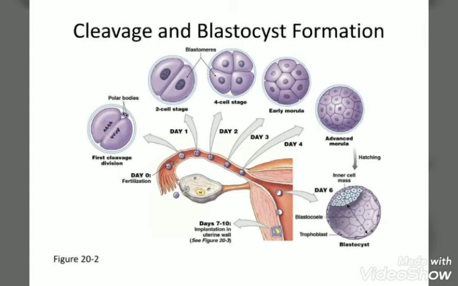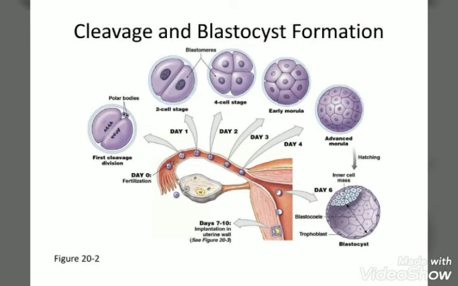Once the fertilization is completed, the implantation of the zygote will occur in the uterus, which occurs in the following steps. The first step is cleavage. What is cleavage? As we discussed in the first video, it is a repeated rhythmic division of the fertilized egg. Means the egg divides by mitotic division, where the growth of the egg is absent.